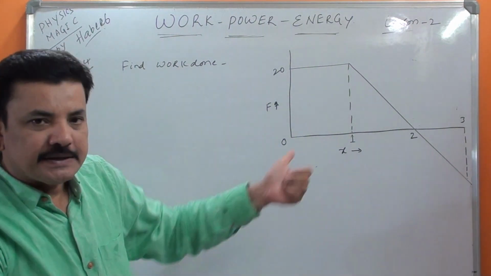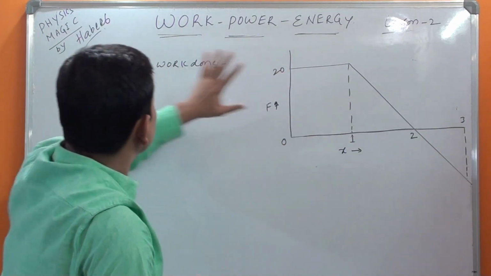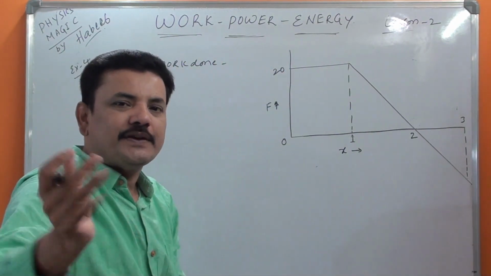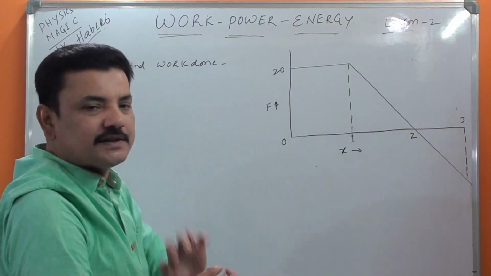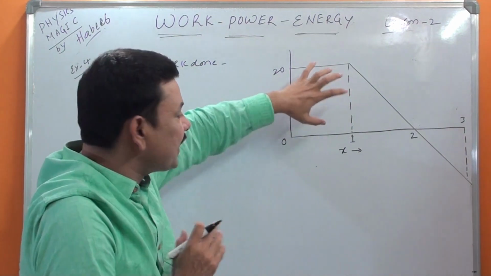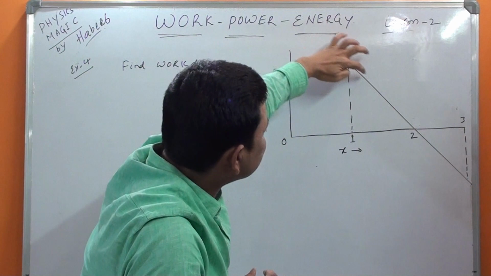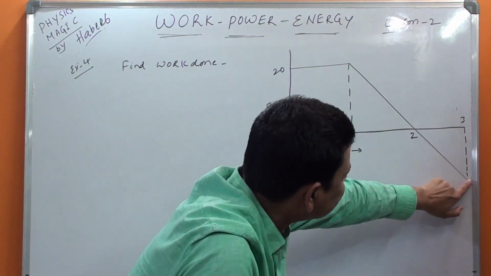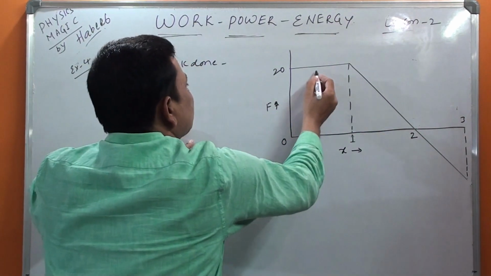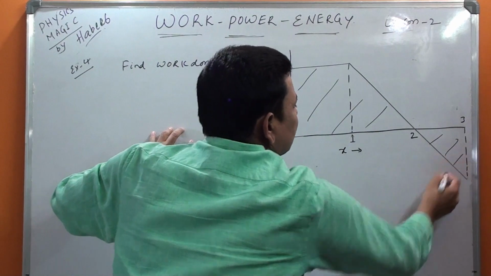I kept two twists in this one. What are those? I will tell you. First, find the work done. You know the basic concept earlier; the majority of you I think have started doing this question. Very happy. Now in this one, 3 diagrams are there. The solid line starts from here and goes like this, like this, and ends here. So this total solid line should be considered for the area.